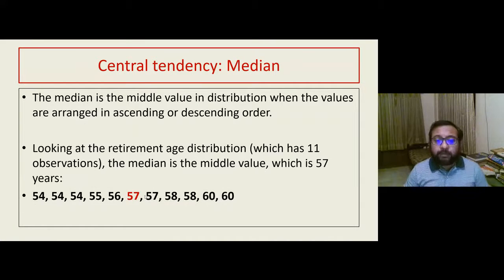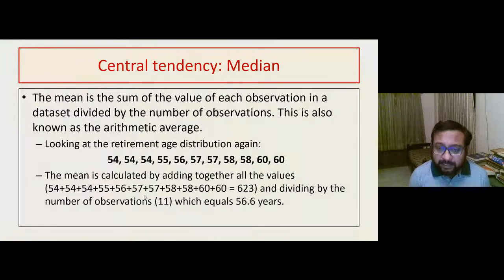A very common method is to find out the median. Median is the middle value. So you arrange the numbers in ascending or descending order and find the middle portion. If it is an odd number of values, you will get a midpoint. If it is an even number of values, you find the average of the two midpoints. Median.